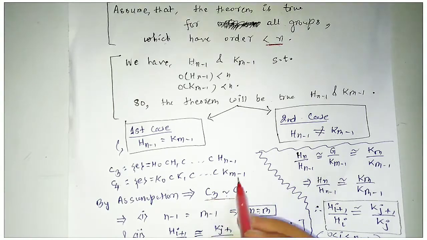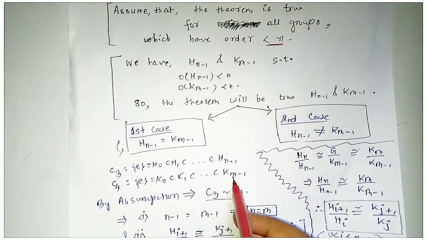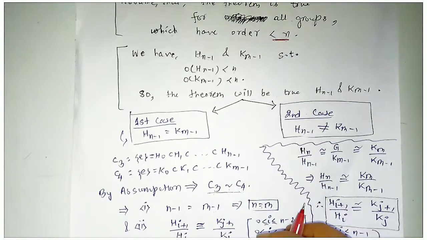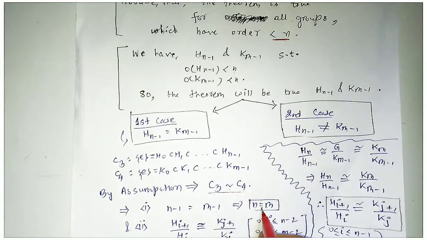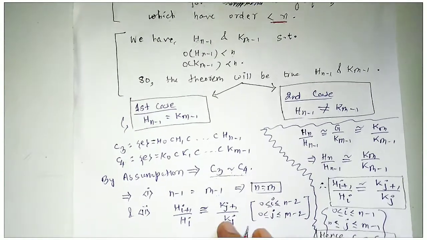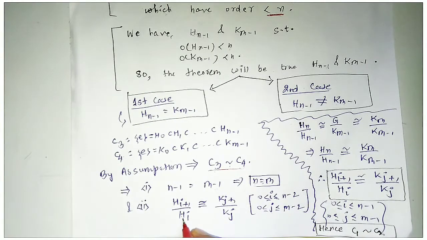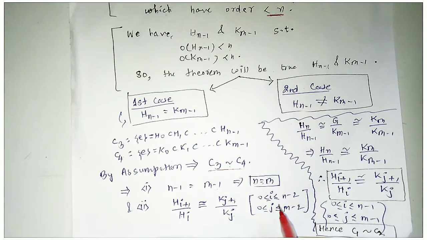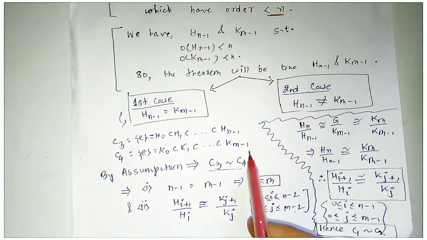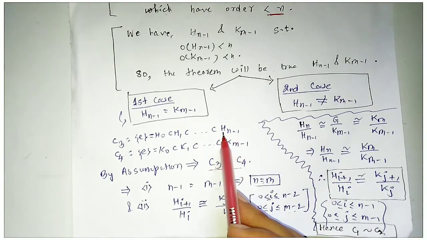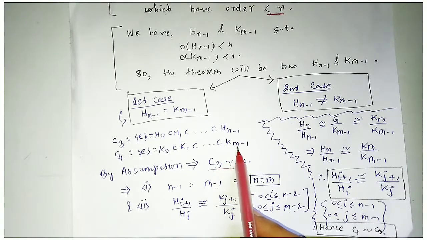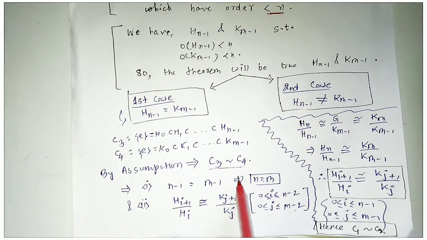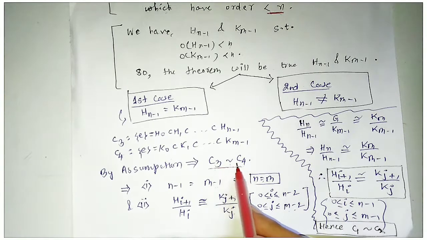So this will imply that length of both the series will be equal, like here n-1, here m-1, both will be equal. This will imply that n is equal to m, and in the condition number 2, Hi+1 upon Hi will be isomorphic to Kj+1 upon Kj, where i ranges from 0 to n-2 and j ranges from 0 to m-2, because here the last subgroup is Hn-1 and the last subgroup is Km-1. So this will be the condition from the equivalence of C3 and C4.